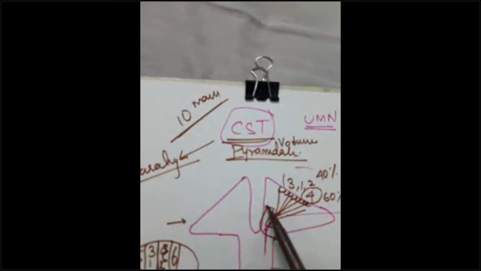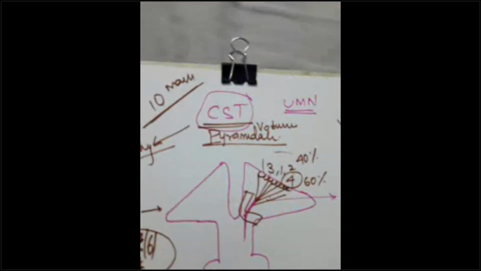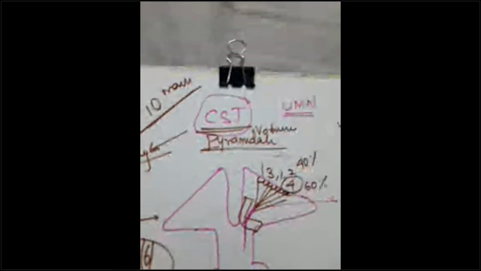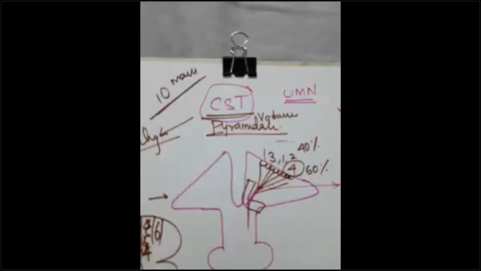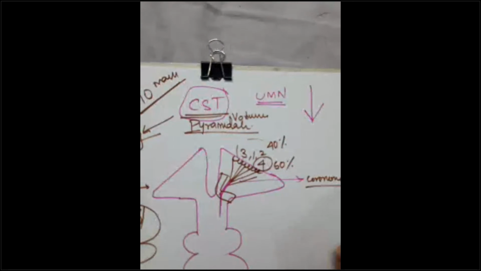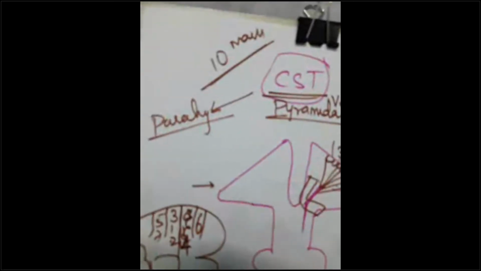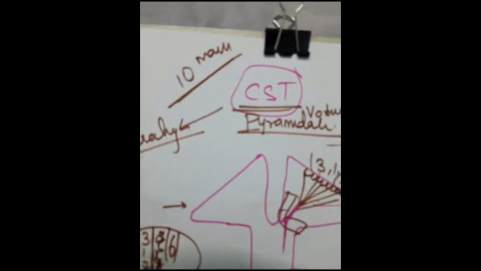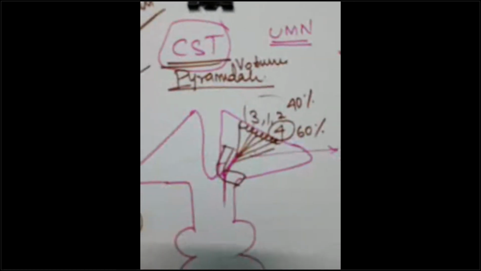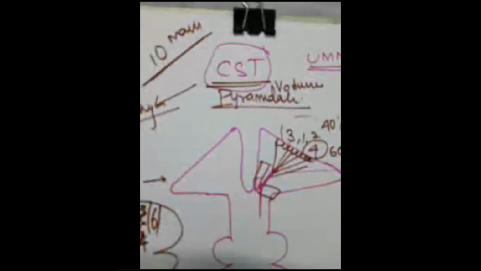Now, here is the internal capsule, guys. I told you this is one of the white matter. This is also one of the white matter. The answer is corona radiata. Most of you are answering corona radiata. And this is the internal capsule, guys. In the internal capsule, you have the anterior limb, the genu, and the posterior limb. This is the anterior limb, this is the genu, and this is the posterior limb.